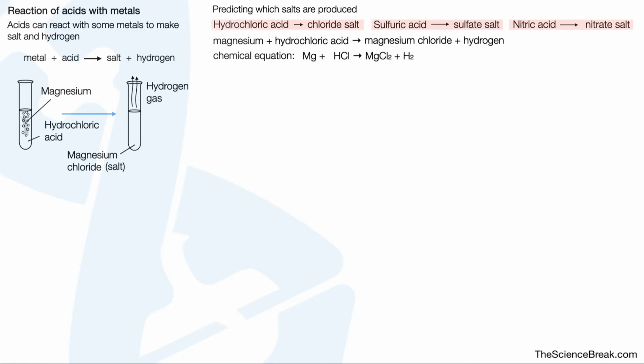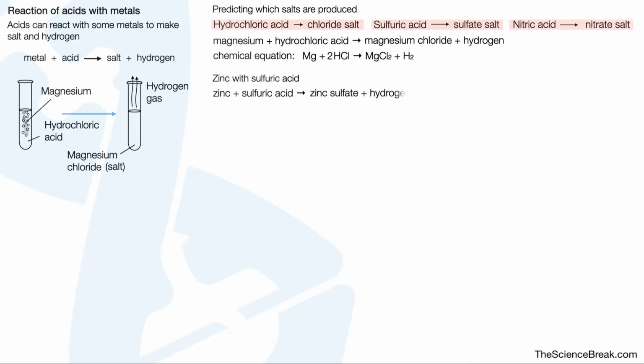This is not balanced. Maybe you want to spend a moment, pause here and see if you can balance it. But if not, we just put a 2 in front of the hydrochloric acid. This is now balanced. Zinc with sulfuric acid. Give this one a go if you can.